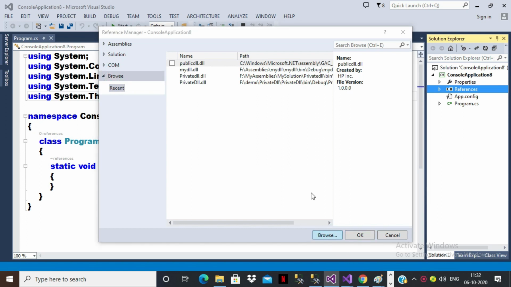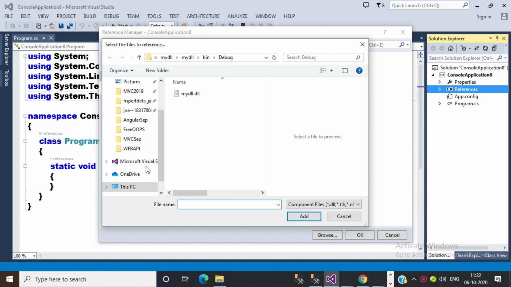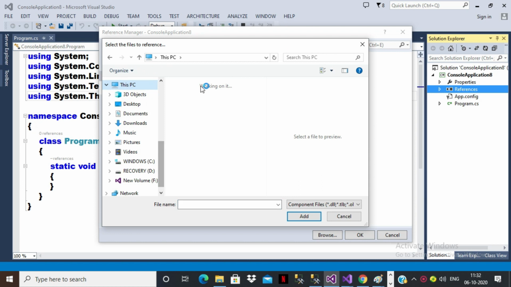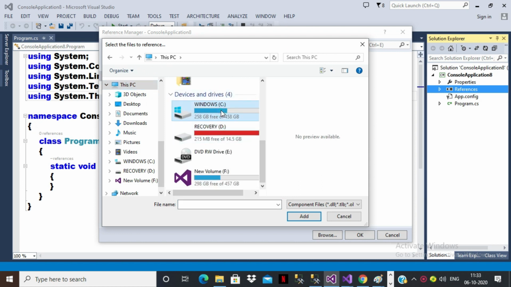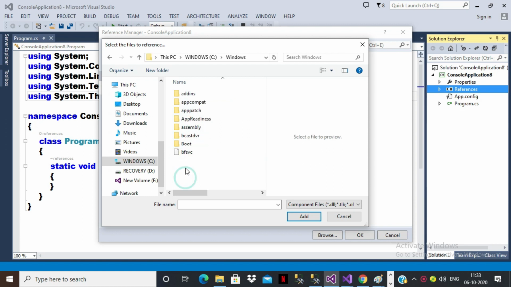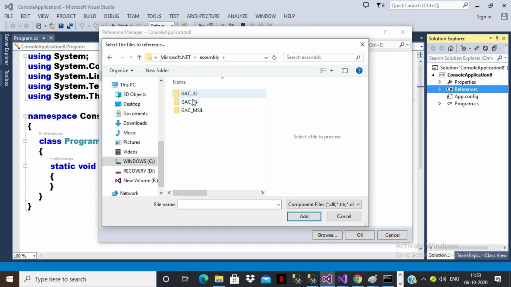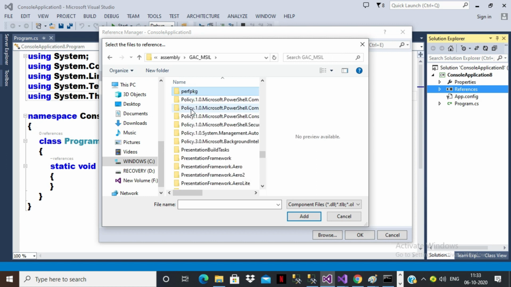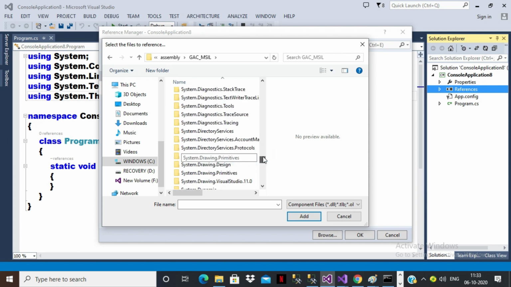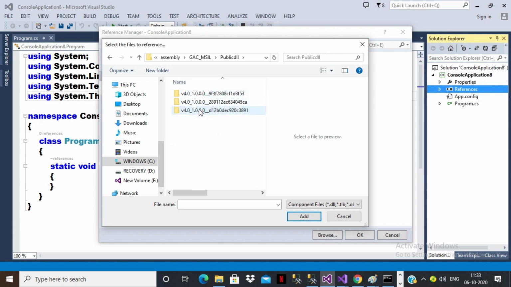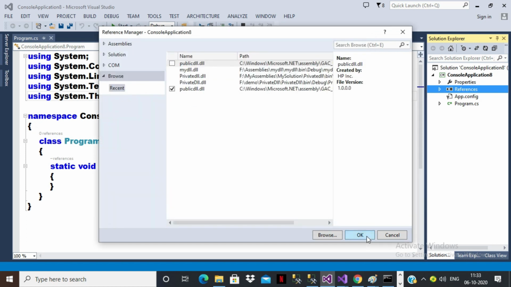There you can go to the GAC location and select the DLL so that the DLL file will not be copied into each and every particular folder. Go to My Computer, C drive, Windows folder. We know the GAC location. There you can find Microsoft.NET, assembly. Don't confuse with the path. Select GAC underscore MSIL and select the public DLL. Select the version, select the DLL, click on add button. Okay, now click on OK.